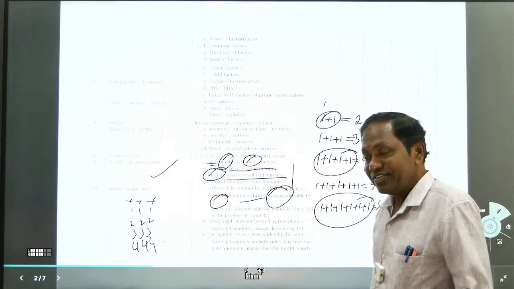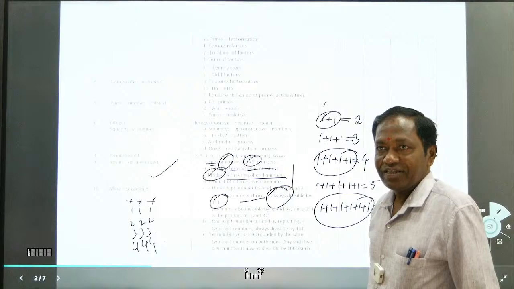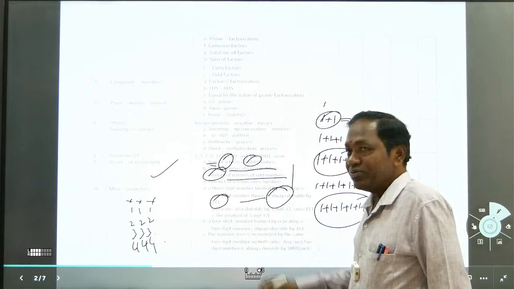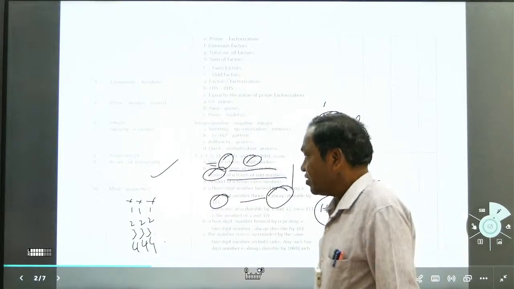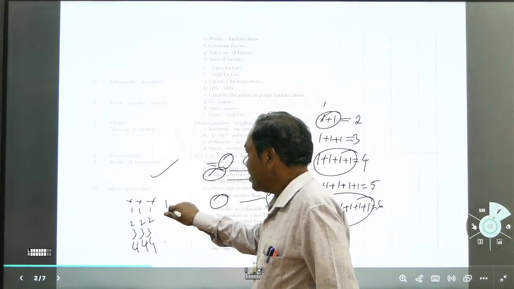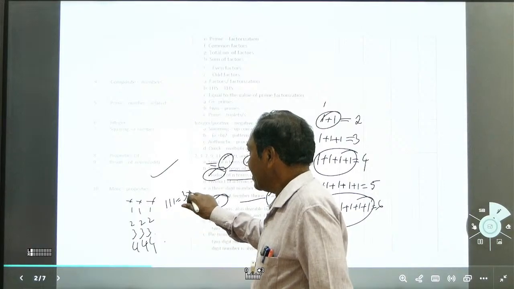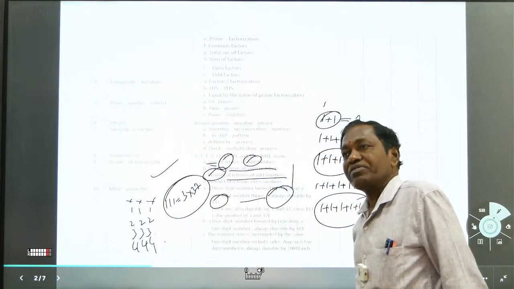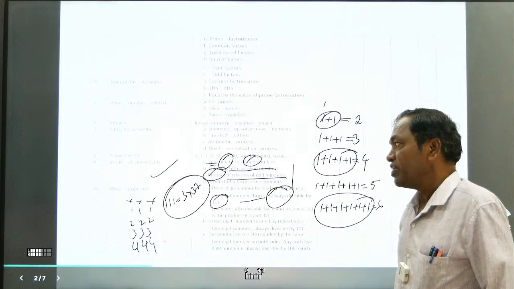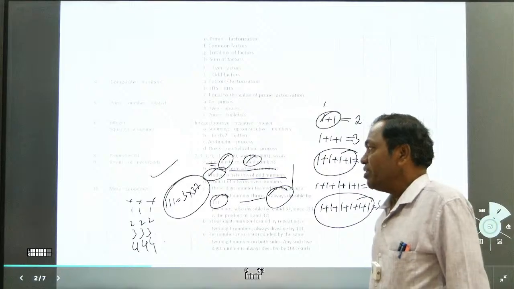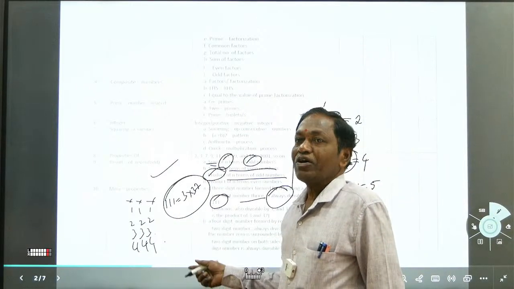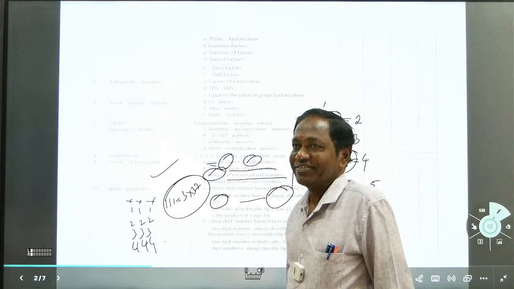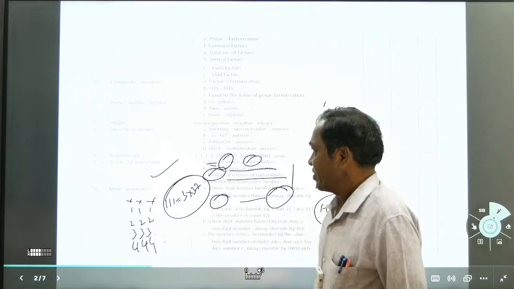Always divisible by 111. I did not see last year's paper properly, actually. There was a question last year like this. Always divisible by 111, but also 111 is the product of 3 and 37. That is a fixed property. If a number is divisible by 111, it is also divisible by 3 as well as 37. It's like that.